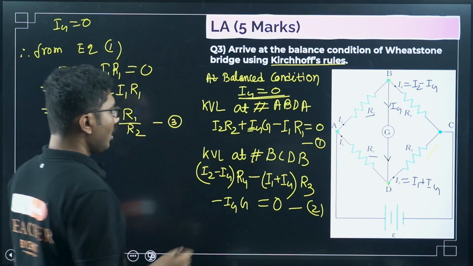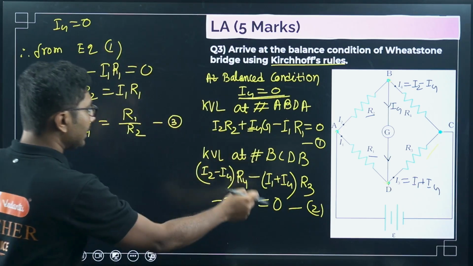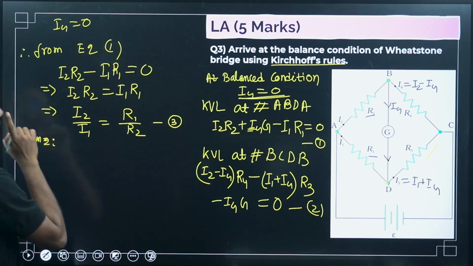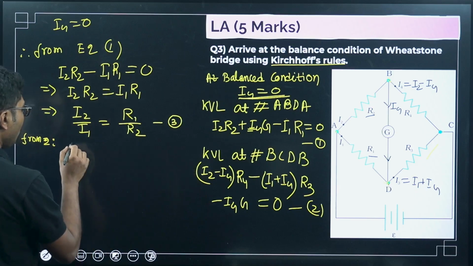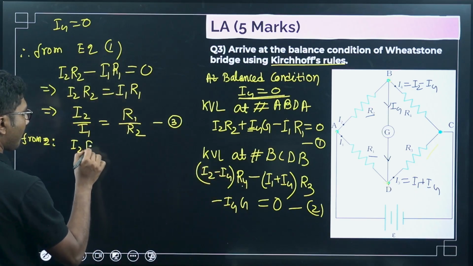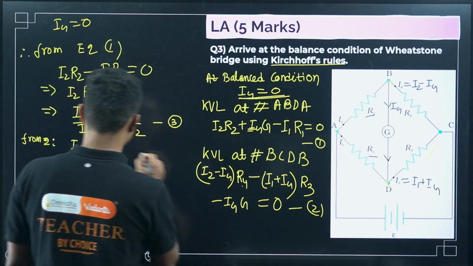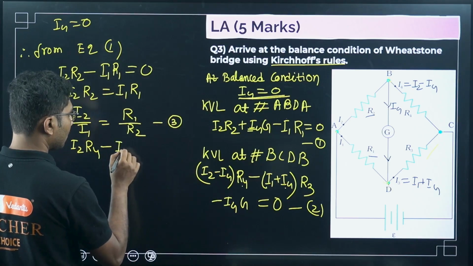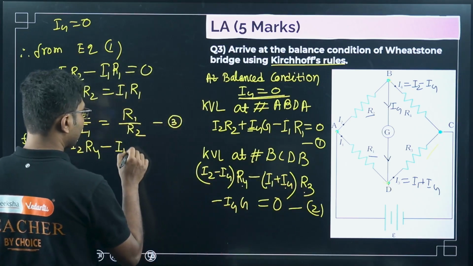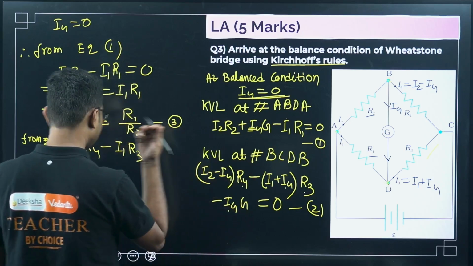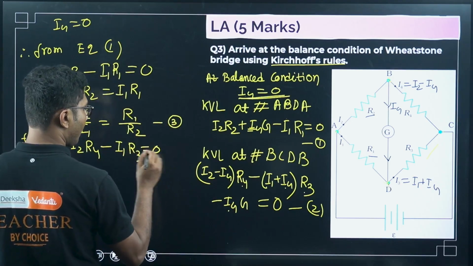Now use the same condition in equation 2. From 2, what can we write? I2 minus Ig, Ig is 0, times R4, minus I1 plus Ig, 0, times R3, minus Ig, 0, so this is 0, equals 0.